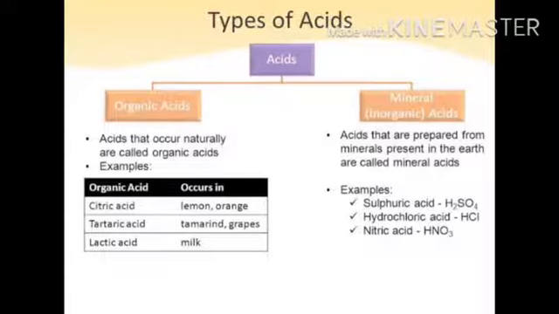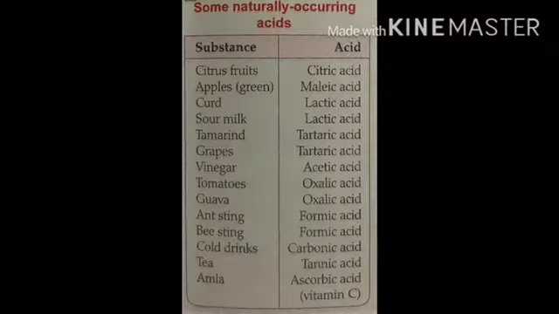Now mineral acids. Mineral acids are those which are prepared in the laboratory from minerals present in the earth. For example, sulfuric acid, hydrochloric acid, nitric acid, etc. Now some naturally occurring acids and the substances in which they are found.